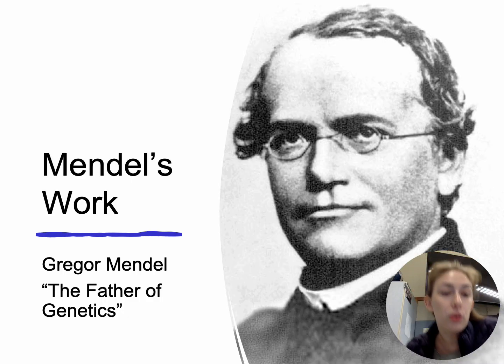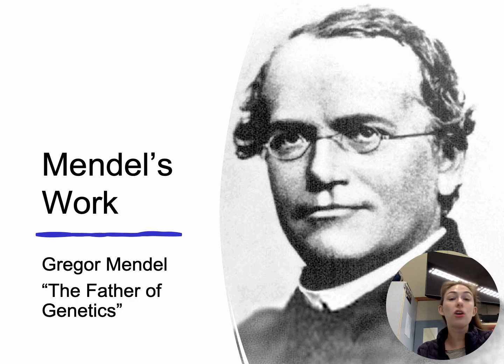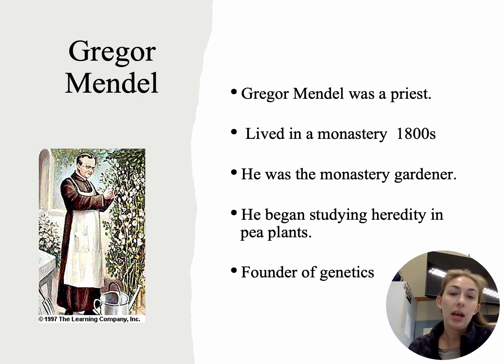Now, Mendel's work. Okay, Gregor Mendel is known as the father of genetics. He's the one who pretty much came up with the entire theory behind genetics and the study of genetics that then followed. He was a priest who lived in a monastery in the 1800s. He was actually the gardener for the monastery, so he was around the plants a lot. He began studying heredity in pea plants. Okay, again, peas are just like the little plants that grow, you eat them, okay? And he was known as the founder of genetics or father of genetics.